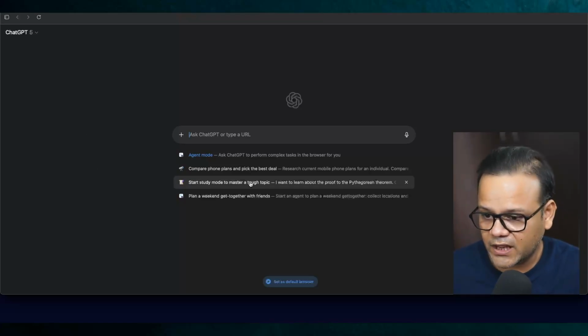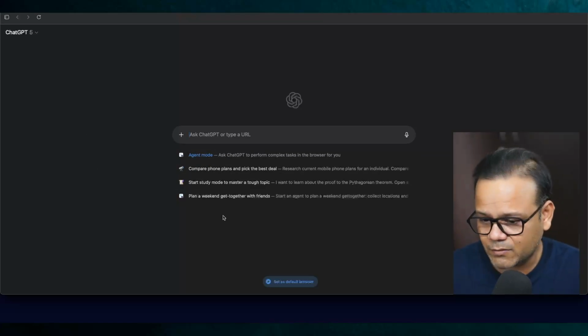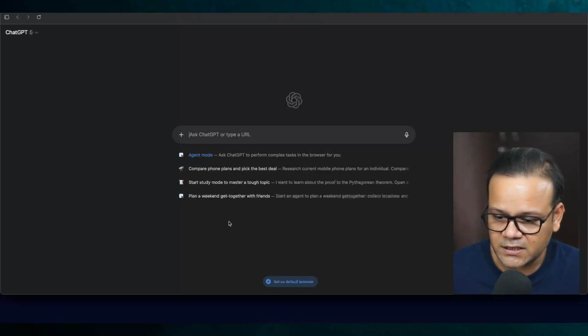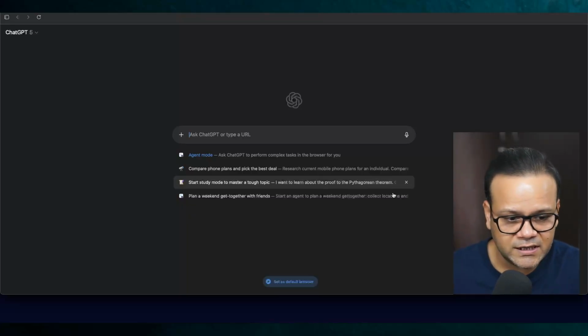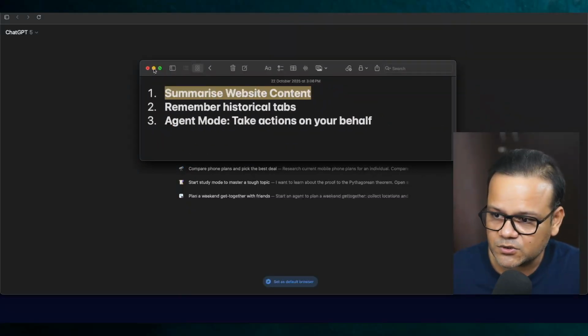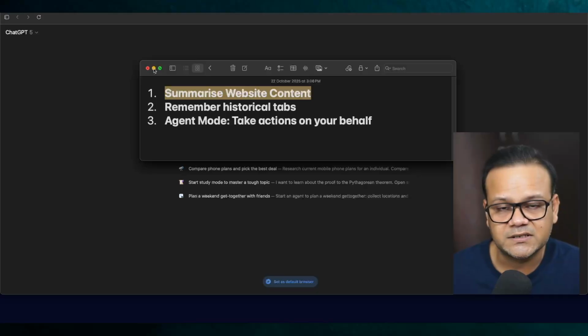Now after that, we have a few more things. It's giving us an idea about what you can do: the agent mode, compare phone plans, start study mode, plan a weekend, a lot of things. But we are going to keep it simple, very short. We are just going to evaluate those three things. So the first thing that we were going to evaluate was summarize website content. So I'm just going to go visit a website and see if it can summarize everything.